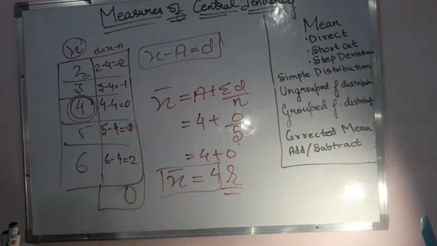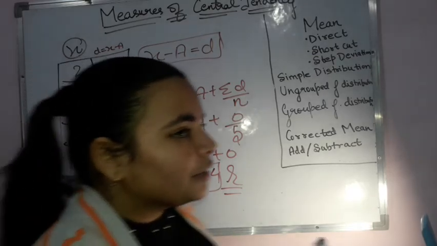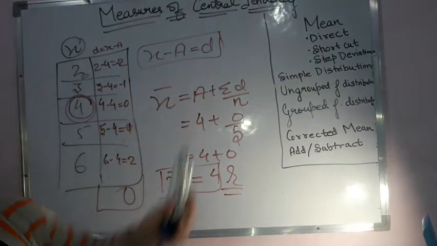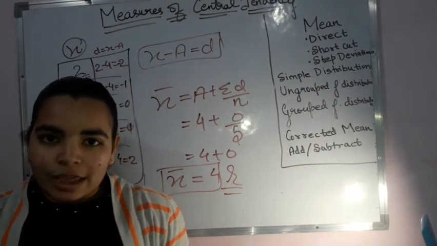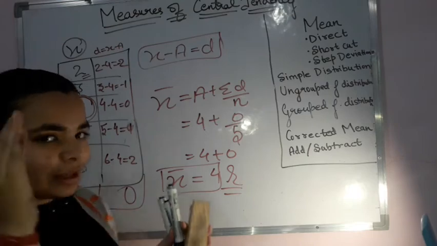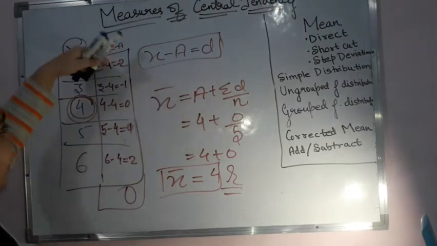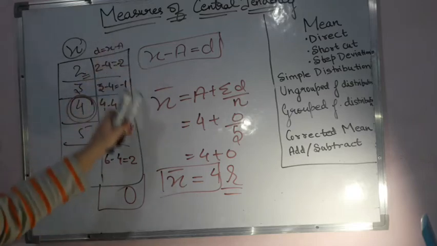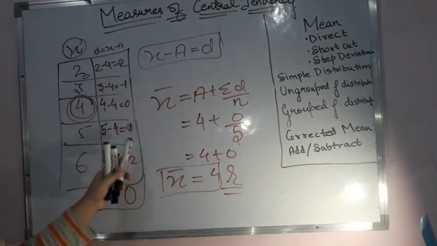Now after this we come to the step deviation method. The third method that we have for solving is the step deviation method. When terms are even larger and we want to get them even more simplified, then we use the step deviation method. This method is generally used whenever there is a common factor among the deviations. I will be getting d1, d2, d3 up till dn, whatever be the number that we are having. If I see any number which can divide all of them, like in this case I was having 1.